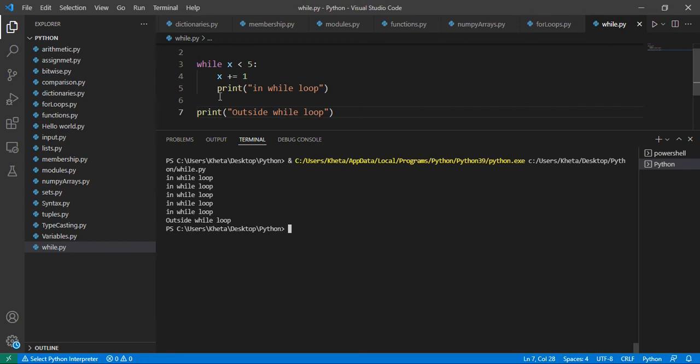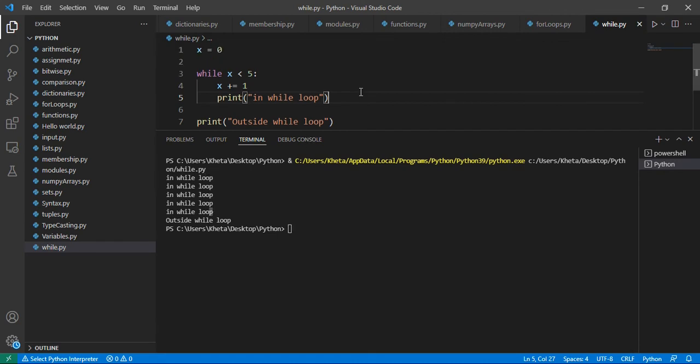So how many print statements did you expect? I should have asked you that question. So we got 5 of them. 1, 2, 3, 4, 5. But the question is, how did we get 5? How did we actually count? So let's have a look at what actually happened in the while loop, or how it's actually looping around.